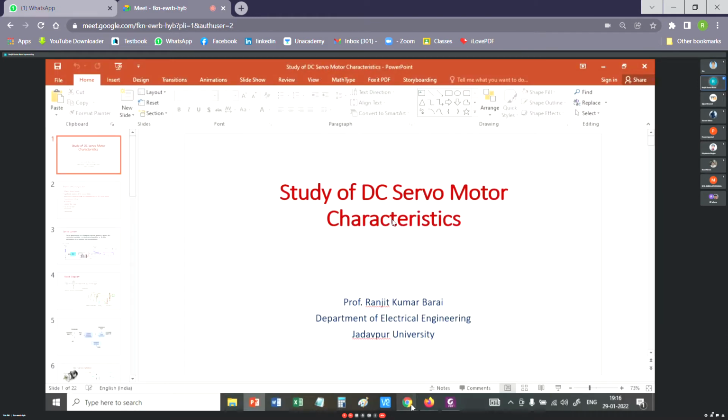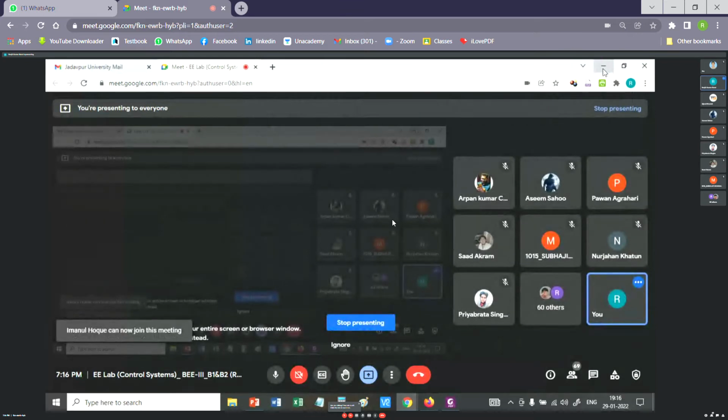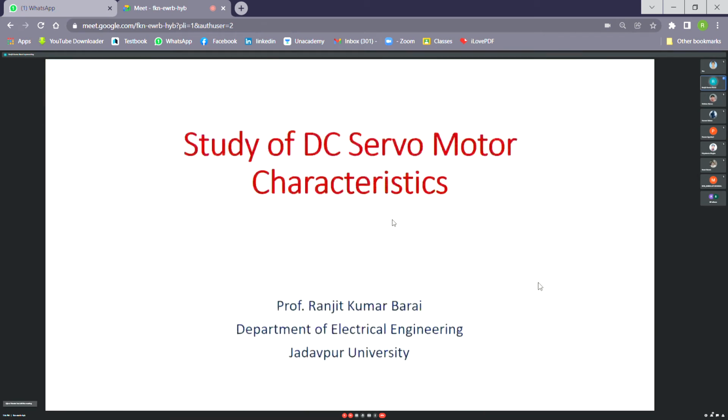So what I wanted to convey is that a DC servo motor, being a control system element, should have good dynamic characteristics and good steady state characteristics. How can we achieve those dynamic characteristics and steady state characteristics?